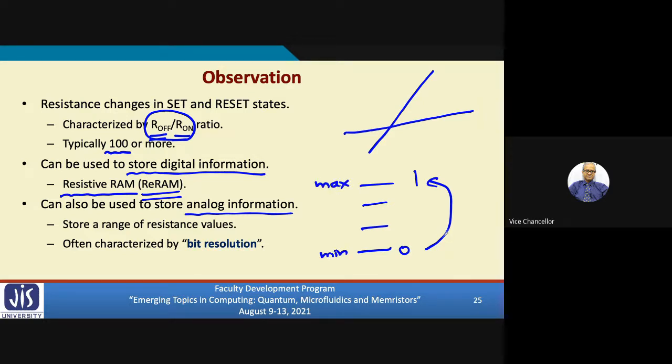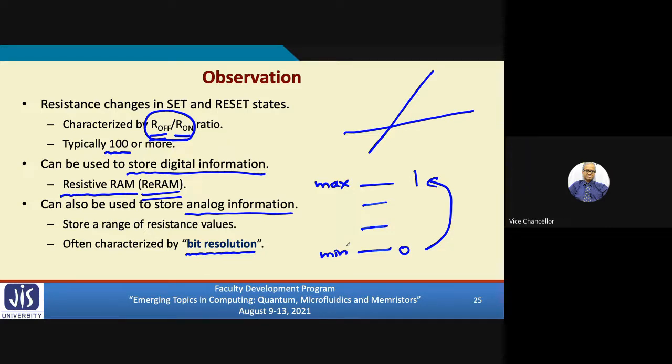Later on, when we talk about neuromorphic computing, we shall see that this analog information storage will become important, right? And how many levels of discrete values you can store is determined by something called bit resolution. It can be 2, 3, 4, it depends.